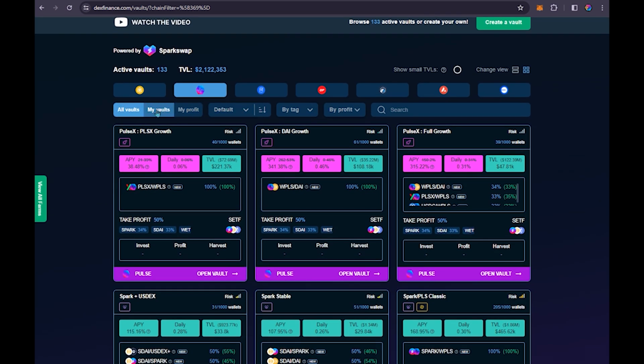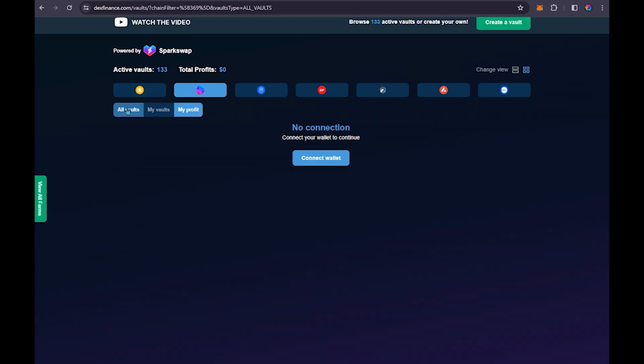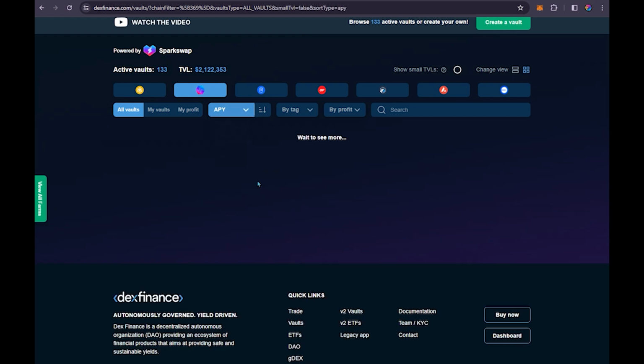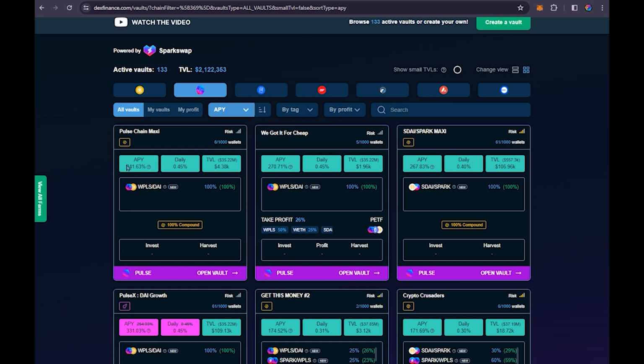As you can see, you can sort the vaults by different means. If you have vaults already, you can show all vaults or your vaults. I don't have any listed here with this wallet connected. But you can go by ascending and descending, and you can choose to search by APY, TVL, daily profit, risk level, popularity, and investment amount. Let's say we'll go APY on this one, and it'll list the highest APY available per vault. We also want to look at it by profit, so we're going to look at this first, and then we'll go into profit in just a second.